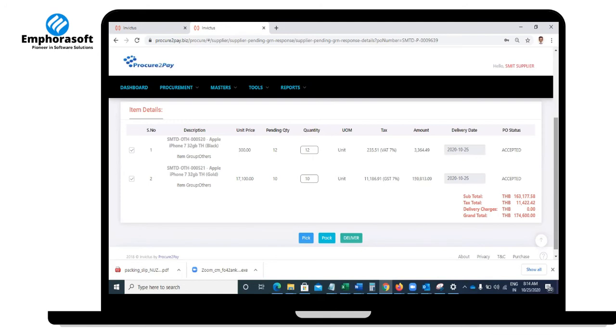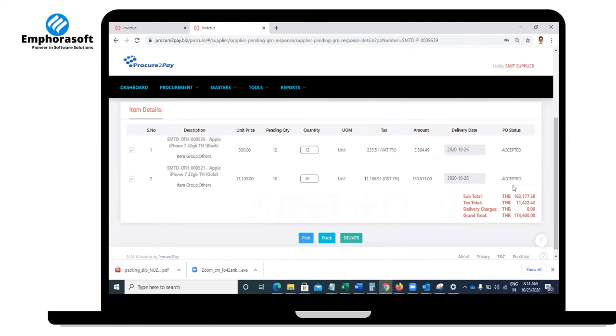I'm not going in depth about it. When this portal integrates with any backend system, SAP, Oracle, Microsoft Navision, any ERP, you will be delivering from the ERP, and the ERP will update from the buttons here. I will show you another demo of that, because this demo is only about the Procure-to-Pay platform.